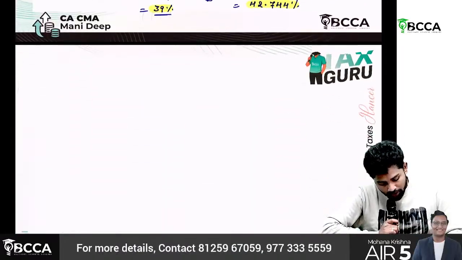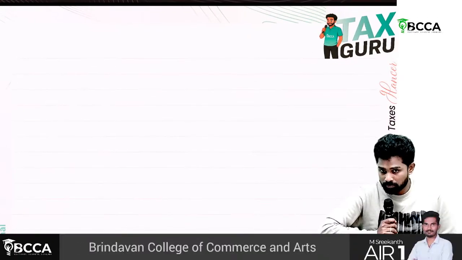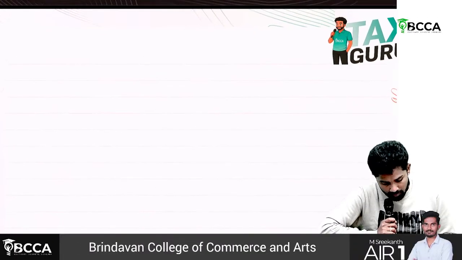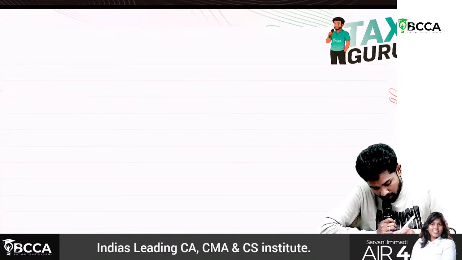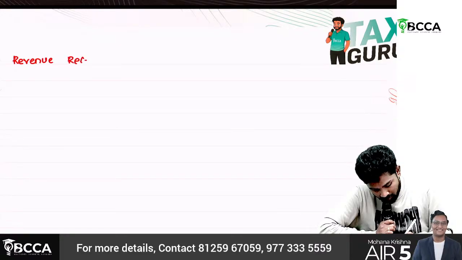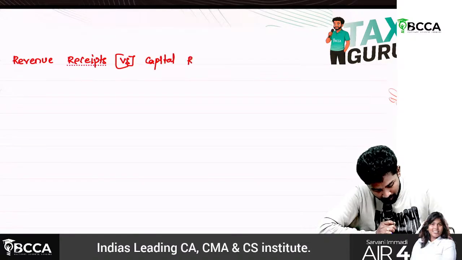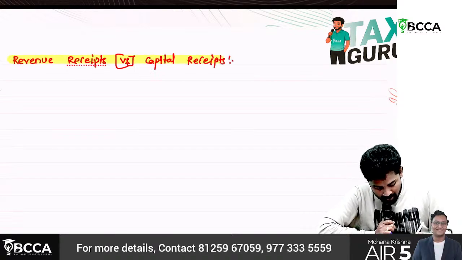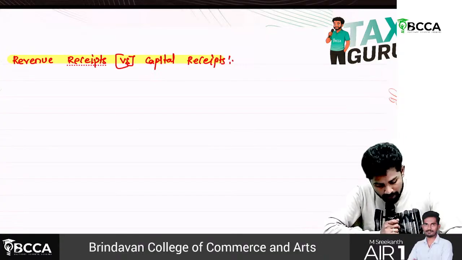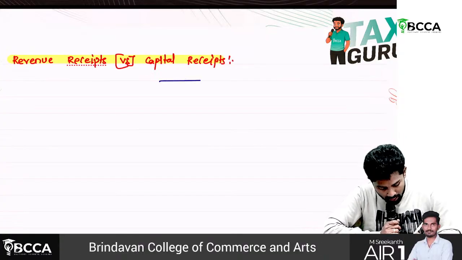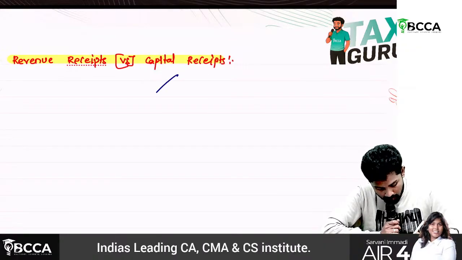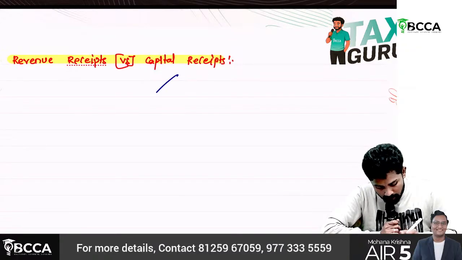Then there is something called revenue receipts versus capital receipts. Sir, you have a building, which in tax language we call house property.